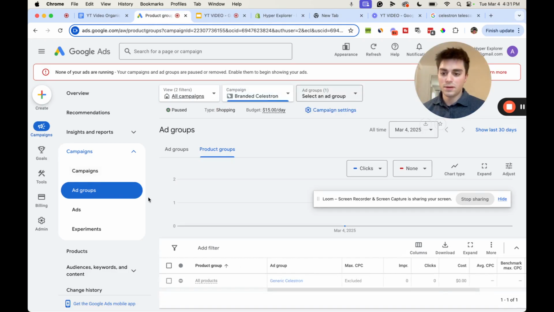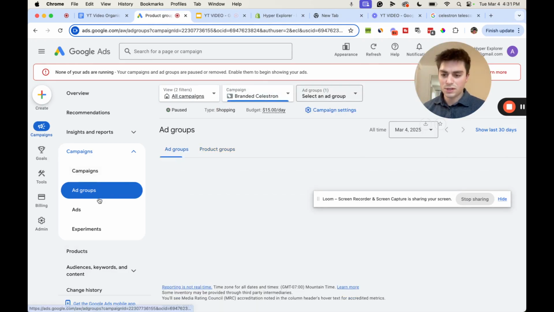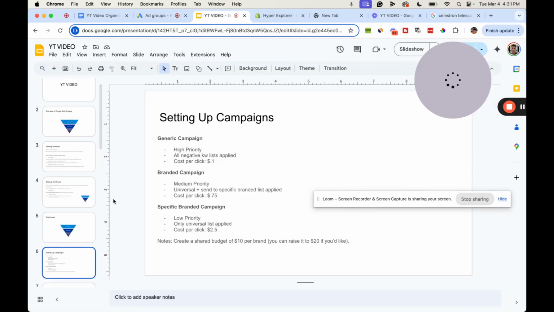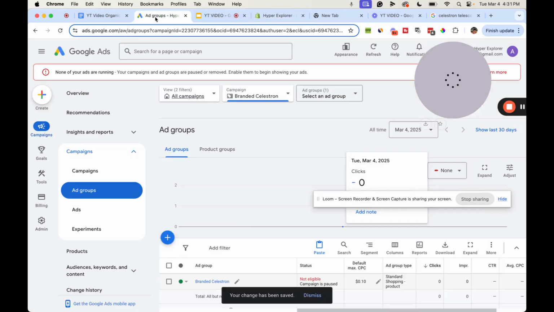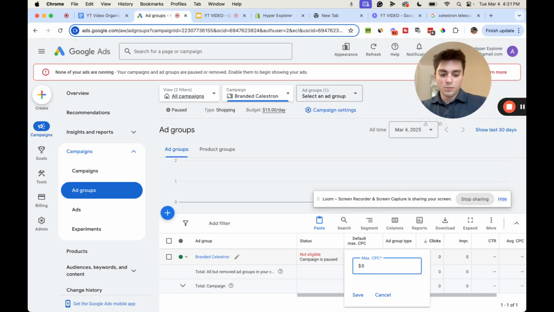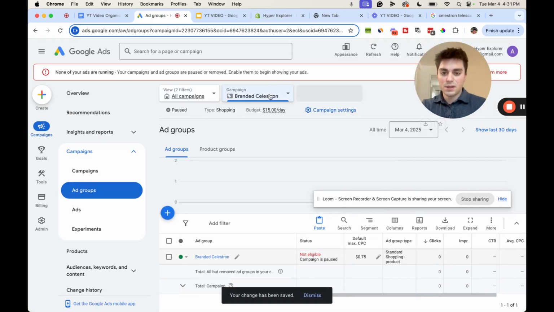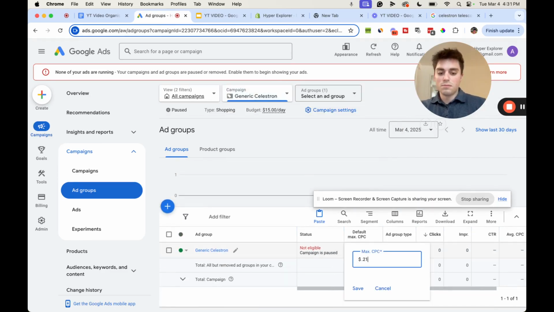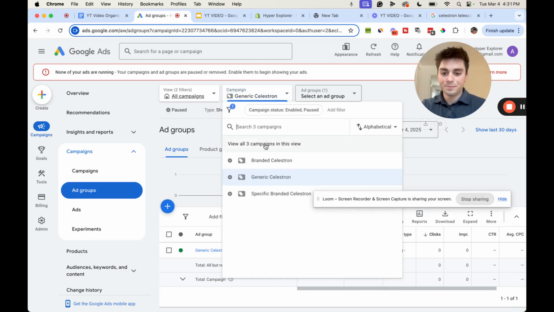It looks like I have to change this to branded Celestron. And then we would change the CPC to 0.75, okay? So we'll do 0.75 for this. And then generic Celestron is going to be 0.1. We don't like to spend money there.